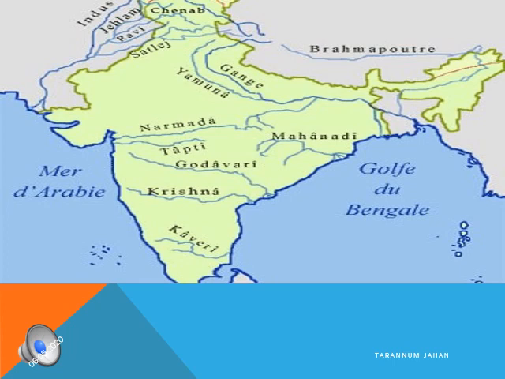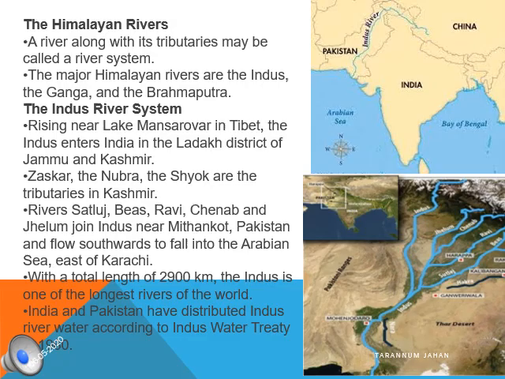So these are the Peninsular rivers and the Himalayan rivers. Now let's see one by one the Himalayan rivers, and we'll also discuss the Peninsular rivers. First, let us see the Himalayan rivers. What is a river system first of all? The rivers along with their tributaries are called a river system. So here we are going to study each and every big river and small river, their river system, along with their tributaries. So the first one is the Indus River.